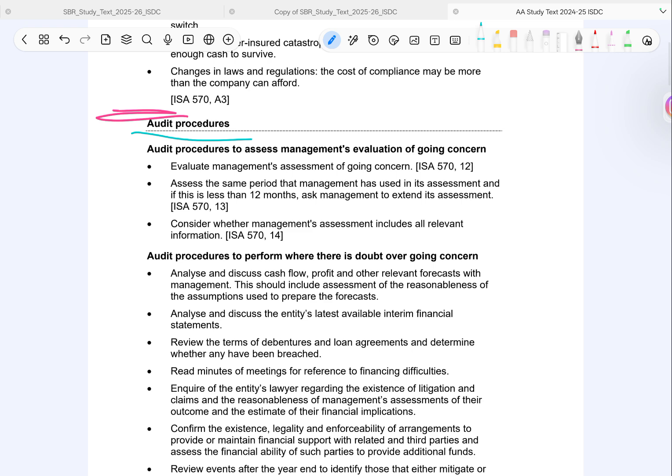First, the auditor checks management's work, evaluate management's going concern assessment, make sure they've considered at least 12 months, if not, ask them to extend it, and check have they included all relevant information. Okay, and now procedures when there is a doubt over going concern. Now this is an important part. If there are red flags, the auditor goes deeper.